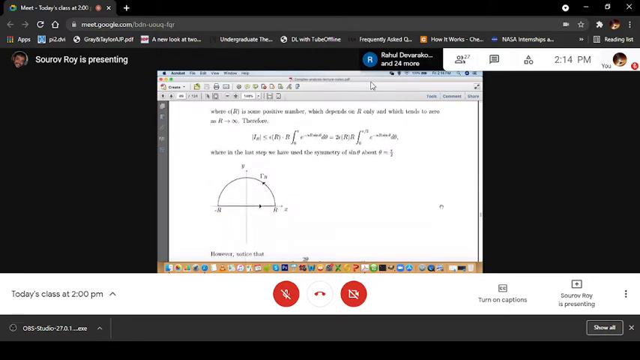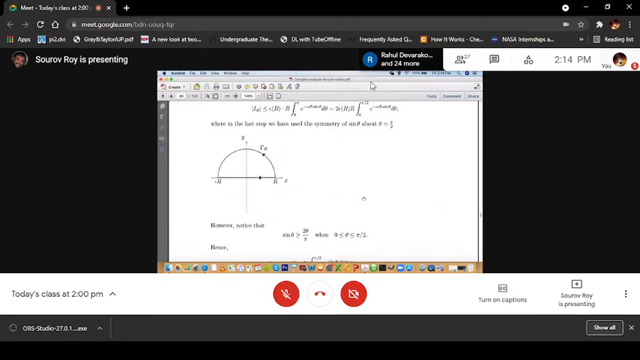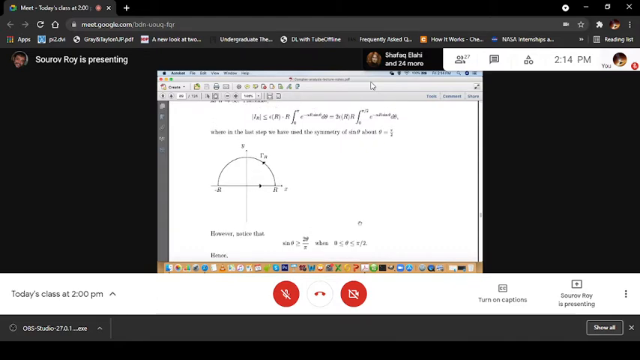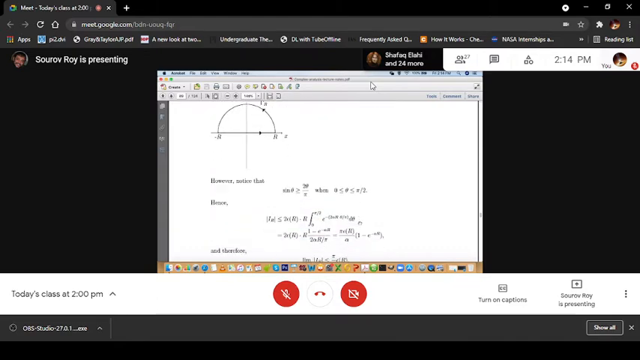So now you see that if you just plot sin theta and this quantity 2 theta by pi, you will be able to see very easily that in the range theta between 0 and pi by 2, this value of sin theta is always greater than or equal to 2 theta by pi. So if you just use this result, that sin theta is greater than or equal to 2 theta by pi for theta between 0 and pi by 2, it's easy to see.